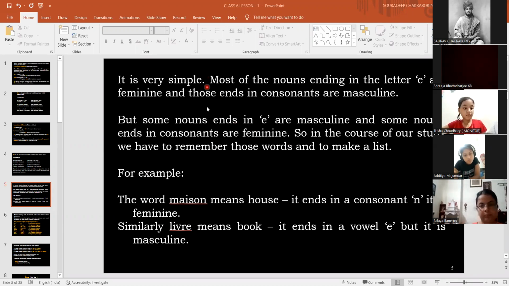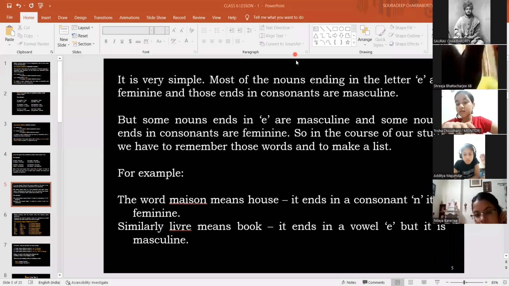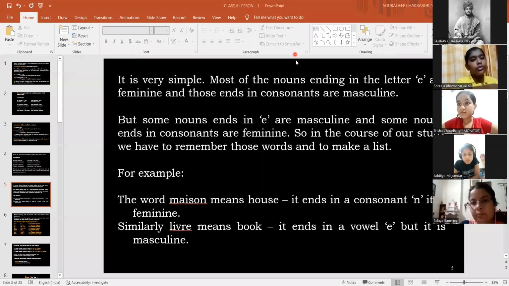Just the opposite of the above statement. You need to remember those words which end in E but are masculine. Generally, we know that if a noun ends with a consonant, it is masculine, isn't it? According to the first statement, the nouns ending with consonants are masculine.